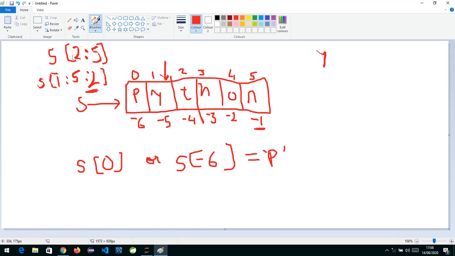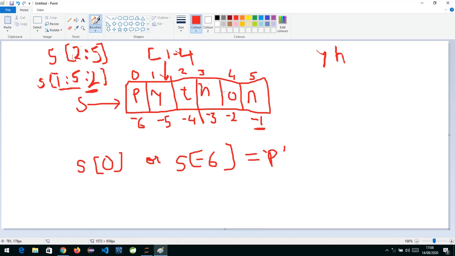2 means it will take every second character from the starting index. So this character, then it will leave out the next, and 1 plus 2 is 3. So after 1 it will take the next character in slicing, which is H. After 3 plus 2 is 5, but that goes out of bounds, because when you say 1 comma 5, it will go till 4. So it will extract from 1 to 4.